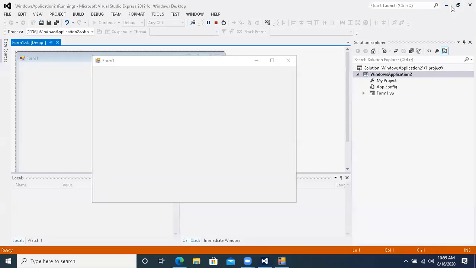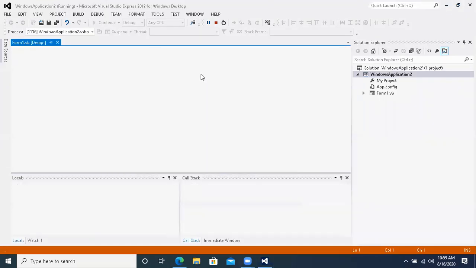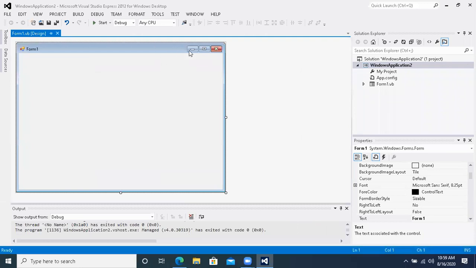If I enlarge it, it goes full screen. This form that you are seeing on your screen is basically the form that is giving you the output. Getting this point? Achha ji. Now I closed it. Now I have stopped it. I also clicked the close button, the cross button. When I click on the cross button, the form will be closed. The output will be closed, and you will return to the design view. This is the design view of your project.